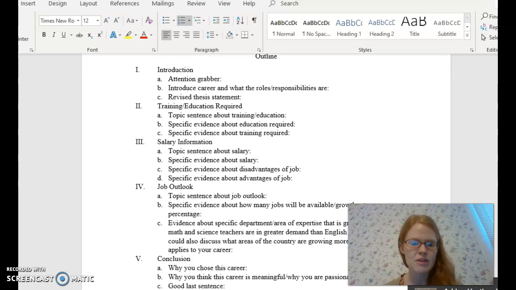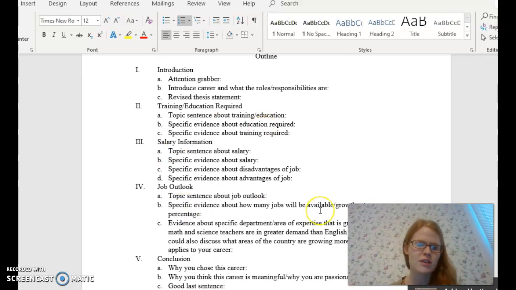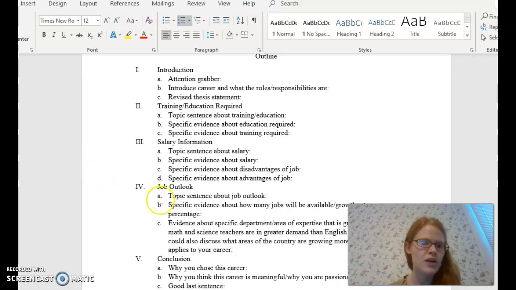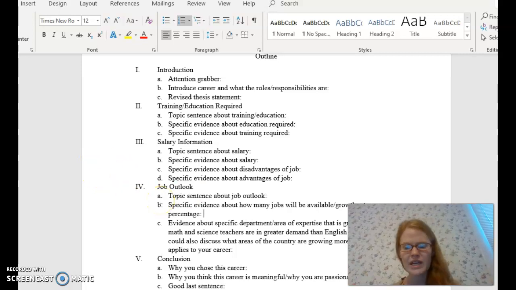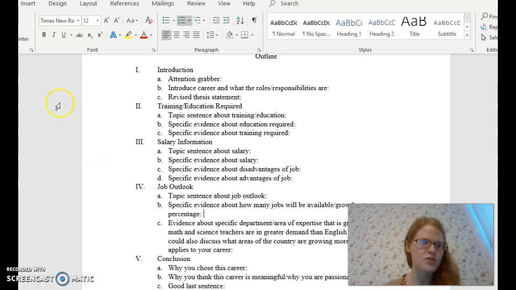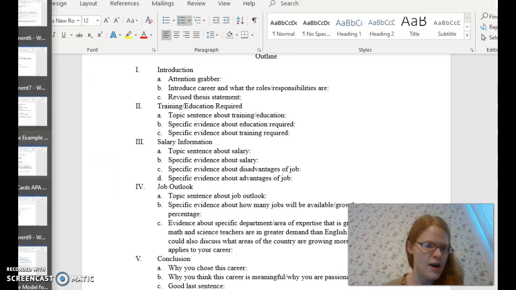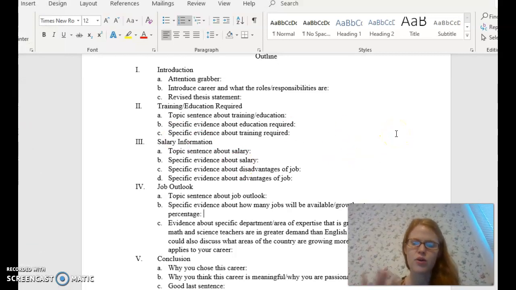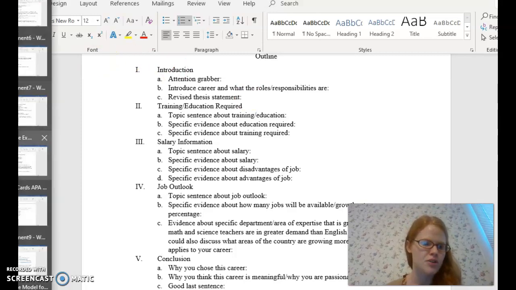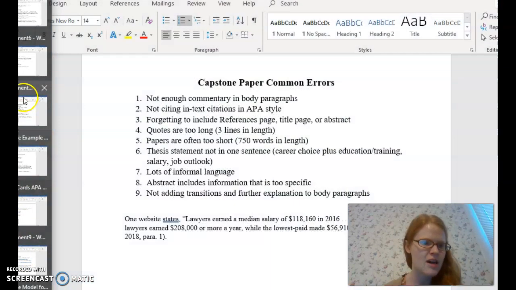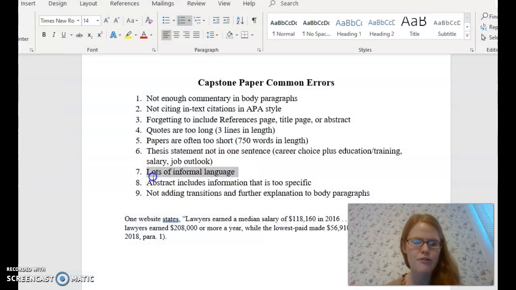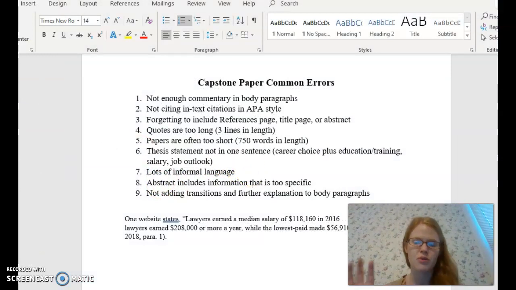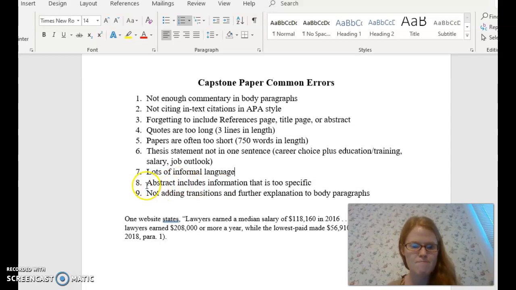Okay? But in the rest of your paper, you really do need to be sort of formal, okay? What that means is you don't want to include I, me, we, our, you, okay? All of those are considered informal language. So I will post a list of informal language, what not to include in your paper, just so that you guys have a good idea of what that list is. But make sure that you are being formal, okay? It's a formal research paper, so you want to include formal language.